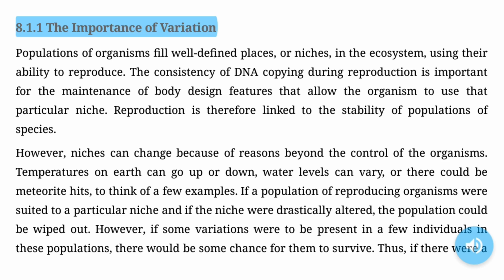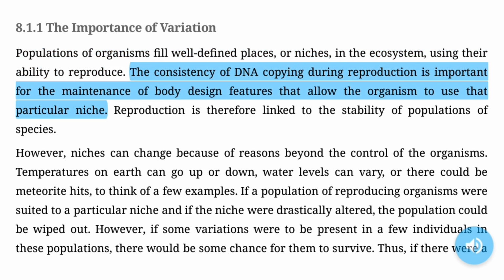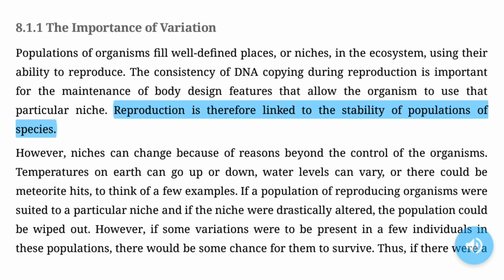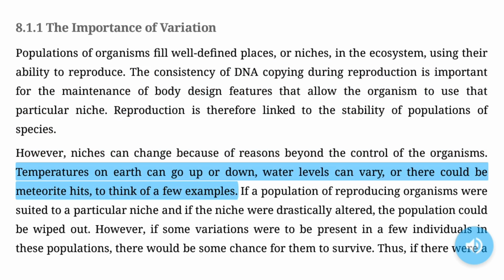8.1.1 The importance of variation. Populations of organisms fill well-defined places, or niches, in the ecosystem, using their ability to reproduce. The consistency of DNA copying during reproduction is important for the maintenance of body design features that allow the organism to use that particular niche. Reproduction is therefore linked to the stability of populations of species. However, niches can change because of reasons beyond the control of the organisms. Temperatures on Earth can go up or down, water levels can vary, or there could be meteorite hits.